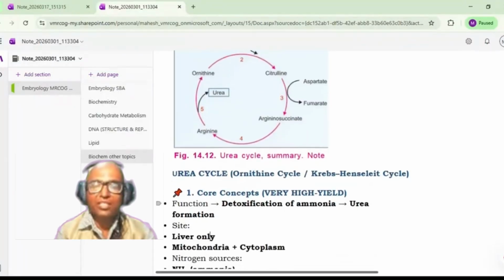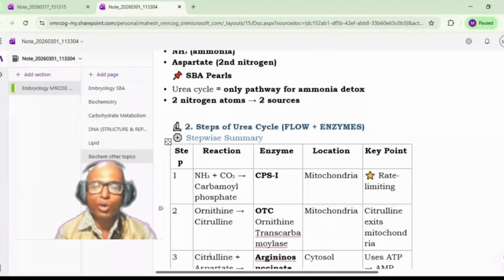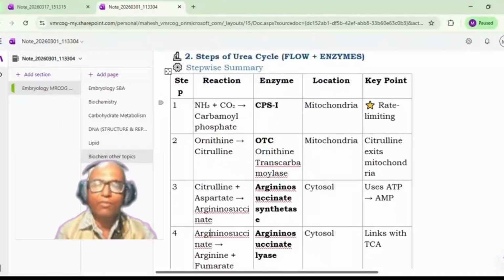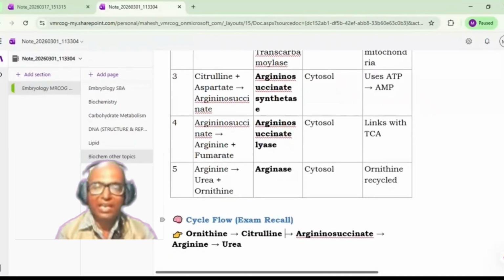Okay, so these are the different steps, and these are the locations, either mitochondria or the cytosol. The first two steps take place in the mitochondria, while the rest of the steps take place in the cytoplasm. So this is the urea cycle. In the simple flow, you just remember ornithine, then citrulline, then argininosuccinate, then arginine, and finally you get urea from the arginine. And here the last enzyme is arginase.